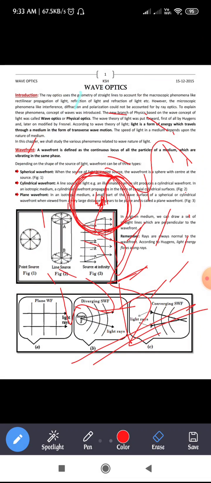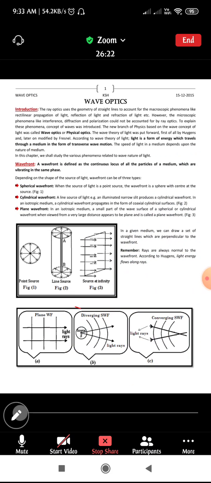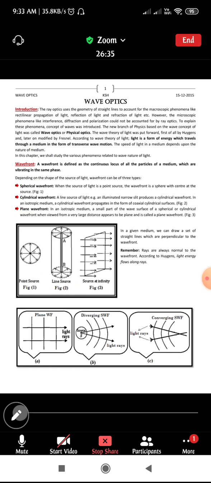Okay, fine. I hope you have understood, right? Yes, have you understood the spherical, cylindrical, and plane wavefront? Okay, fine. So next is nothing but CM.